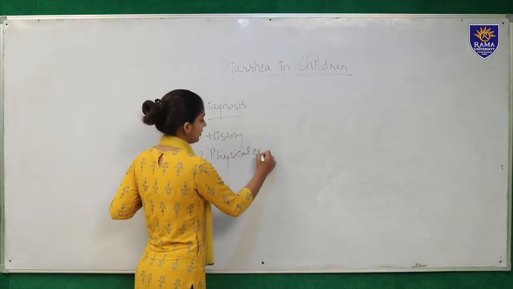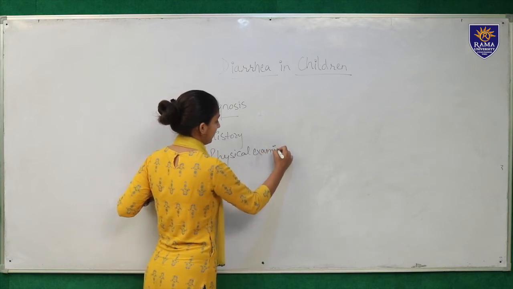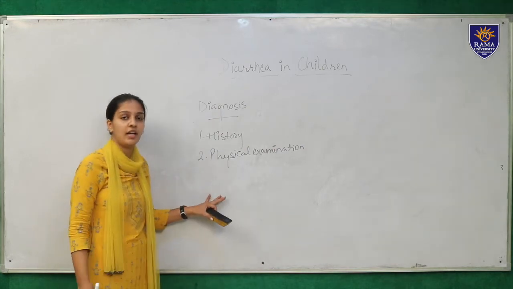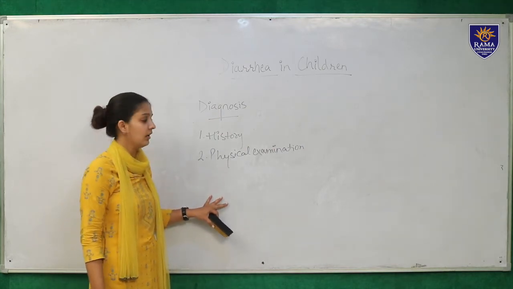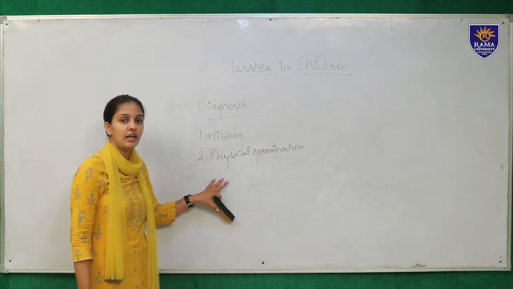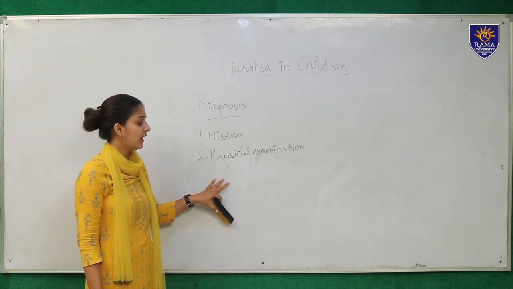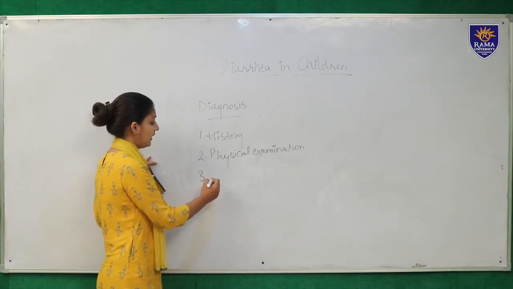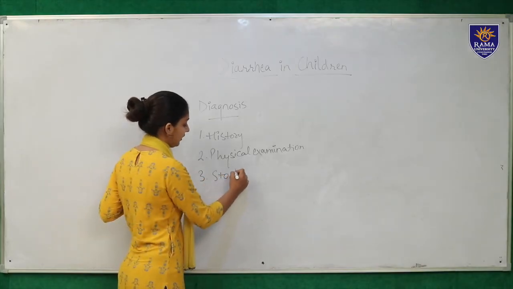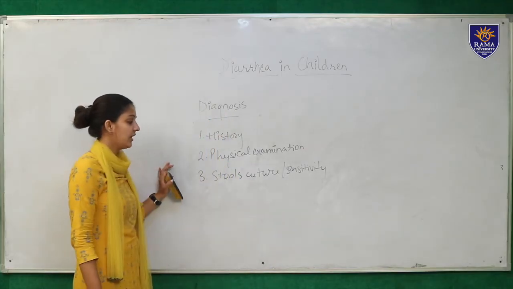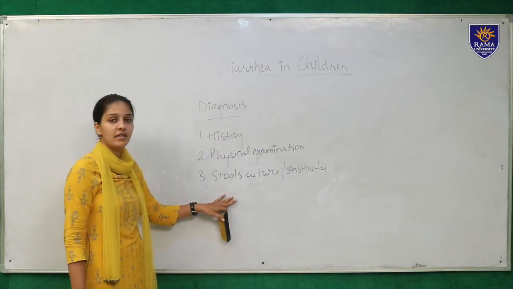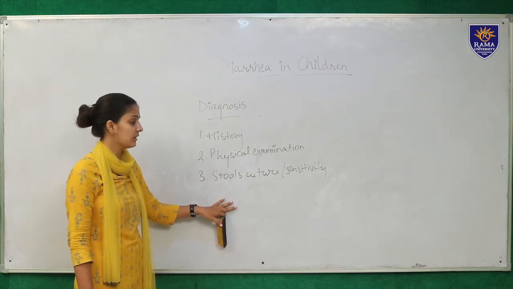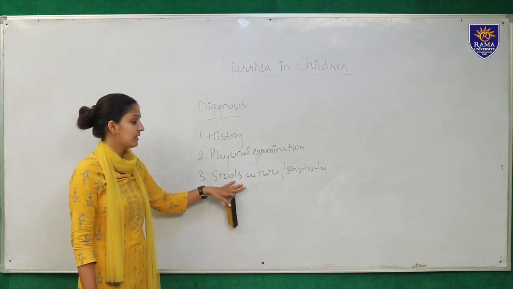In physical examination, the first thing that we will assess for is dehydration. What is the level of dehydration? You can assess the level of dehydration by checking the skin turgor, by looking for sunken eyes, and by looking for any abdominal distension. Then after physical examination, we can go for stool culture and sensitivity. Stool culture and sensitivity is required to check for the presence of any organisms, to check for the ova of the organism, to check for mucus, and to check for blood cells.